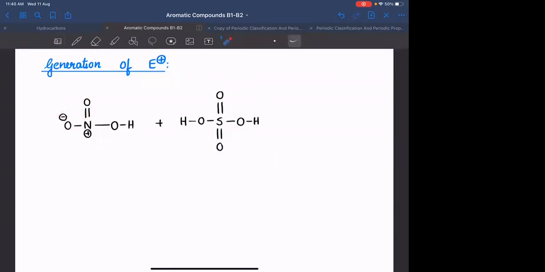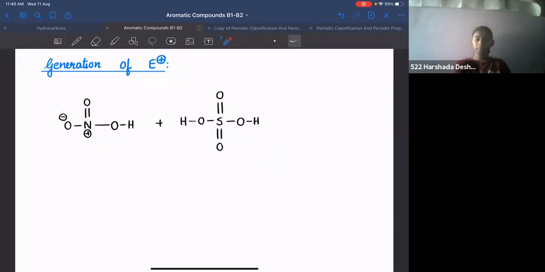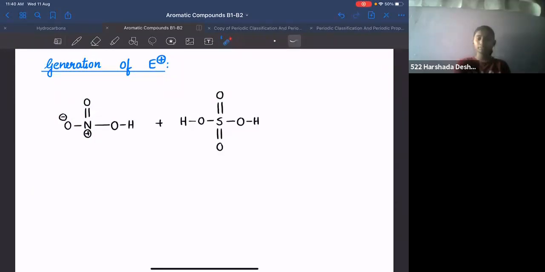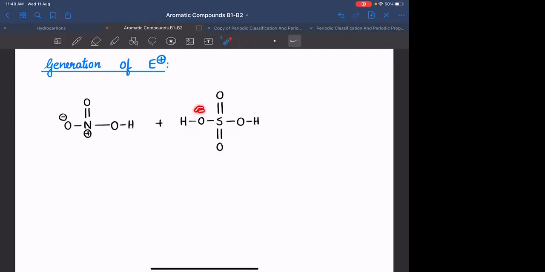Sorry, H2SO4 also has two oxygens. What do you mean to say? First you told us that from both sides electrons will come. Here there is a negative charge, and here the lone pairs are trying to participate. Not two oxygens, only one oxygen is participating in resonance. This negative charge will be in resonance with this as well as with this.